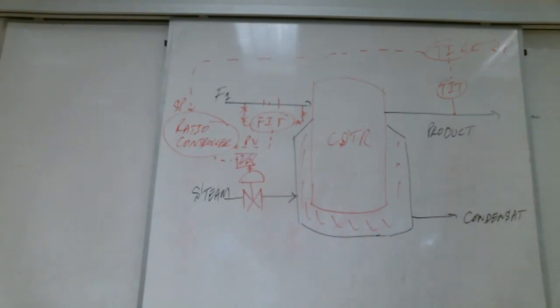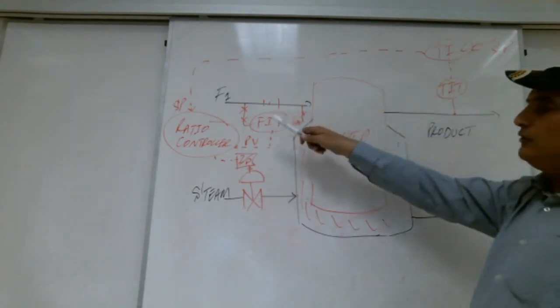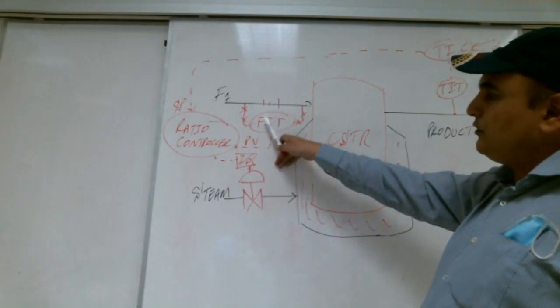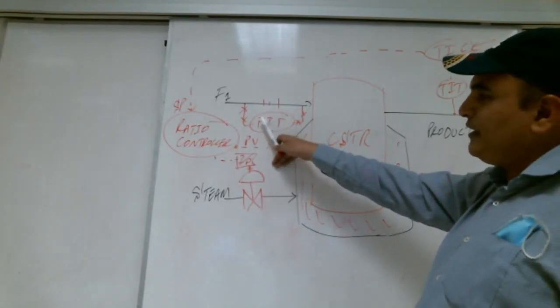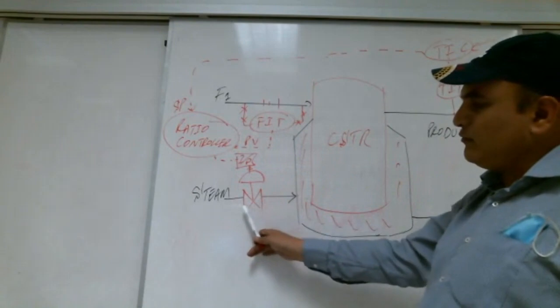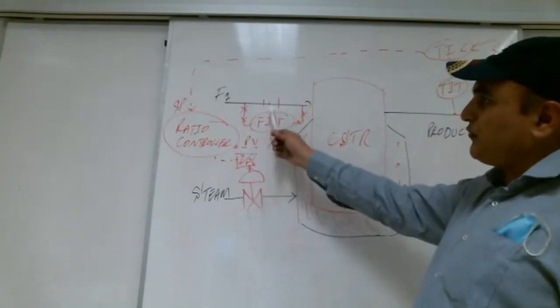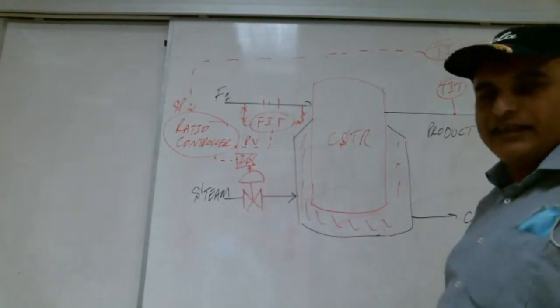So what we did, we are controlling the temperature of the product with respect to this flow, right, Shabab? And the steam. We are controlling the temperature, so obviously steam is there. But if this flow is not there, do we need steam?